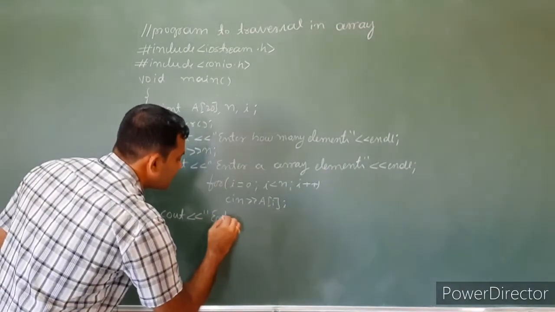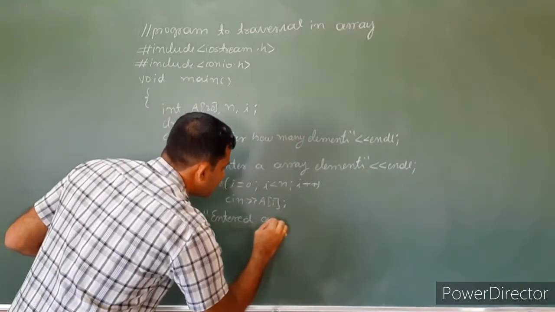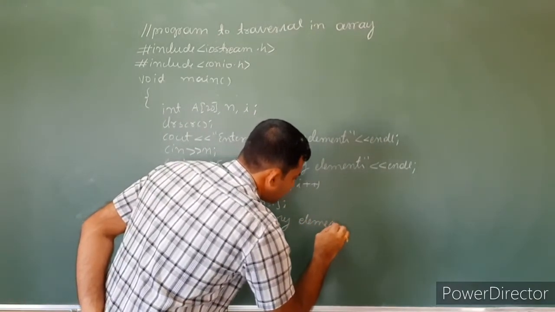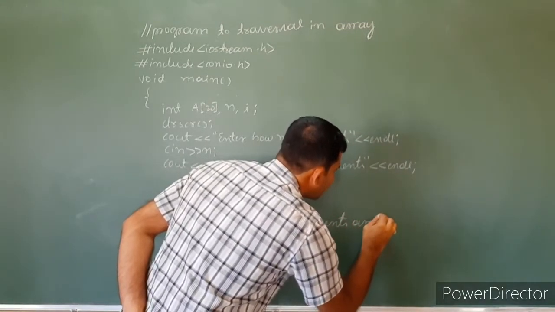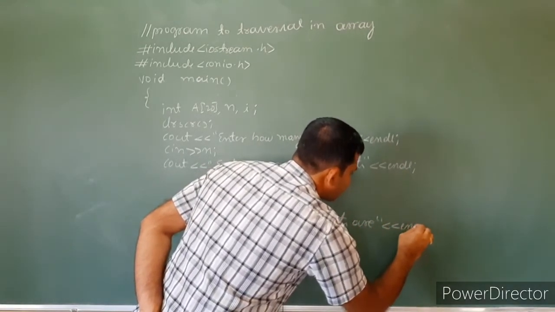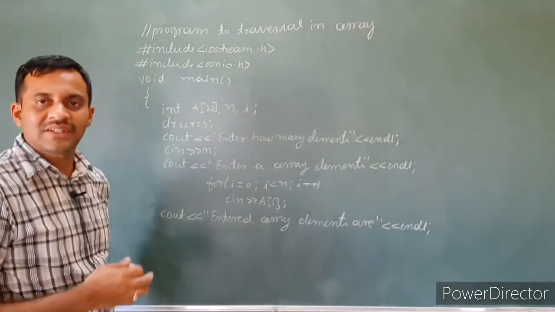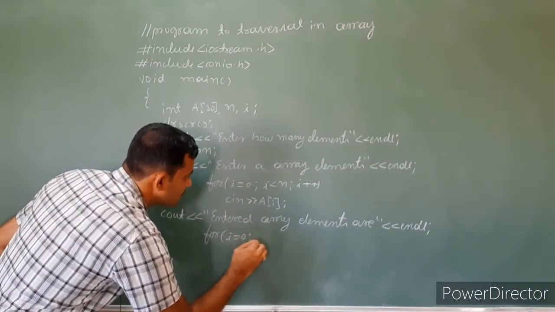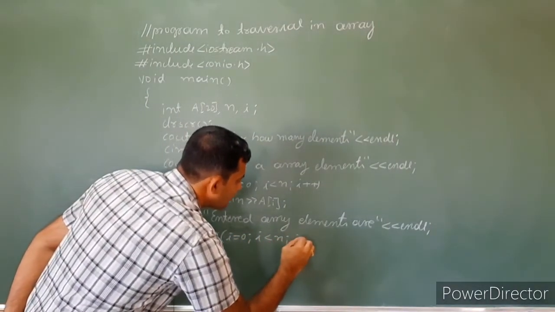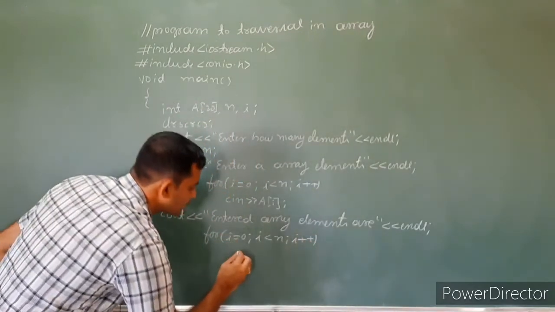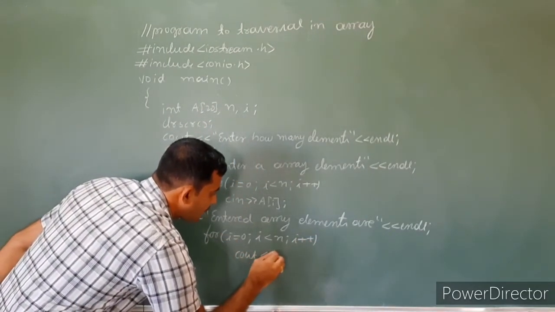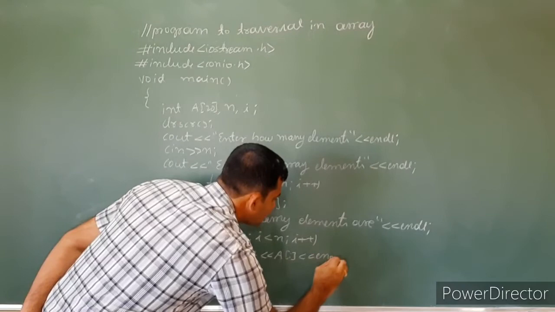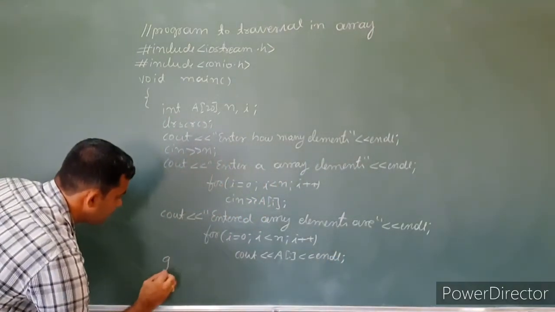Then to print the array elements, again we have to traverse the array. Array elements are: to print them, again we traverse using a for loop. For I equals 0, I less than n, I plus plus. Here, in the place of process, we insert cout A of I, move on to the next line with endl. Close the program.